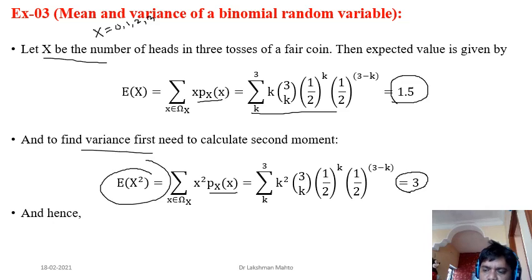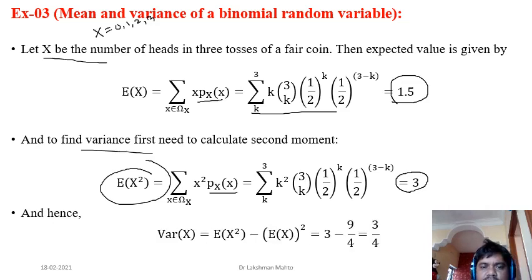Now, in order to calculate the variance, apply the definition of variance. It talks about this difference: the expectation of x square minus the square of the expectation. We have already calculated that the expectation of x square is 3, and the expectation of x is 1.5, that means 3 by 2. If you square it, it would be 9 by 4. Subtract it, and this is the final variance. So you got the variability of data, you got the variance, you got the expectation.